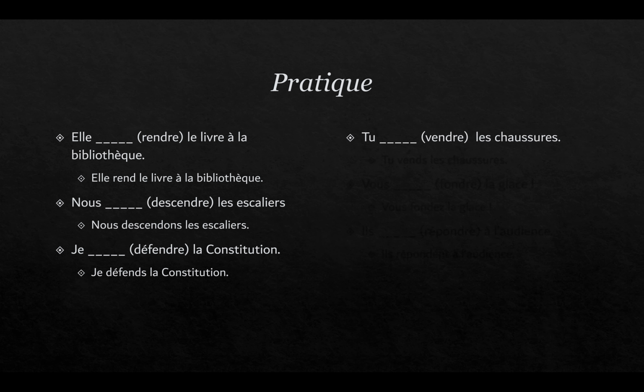Tu vendre les chaussures. So you're selling shoes. 1, 2, 3. Tu vends les chaussures. Vous fondre la glace, which in this case would be you're melting the ice cream. 1, 2, 3.